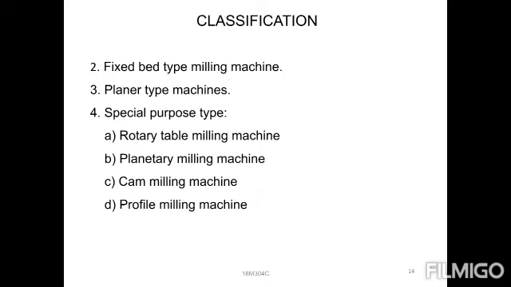So actually we have 4 types of classifications. First one is the column and knee type, second is the fixed bed type, third is the planar, and the fourth is the special purpose. In that, the first one, column and knee type, is again divided into 5 types: hand milling machine, plain milling machine, universal, omni universal, and vertical milling machines. Again, the fourth one, special purpose milling machines, has 4 types: rotary table milling machine, planetary table, cam milling machine, and profile milling machine.